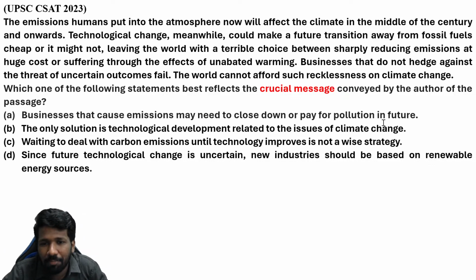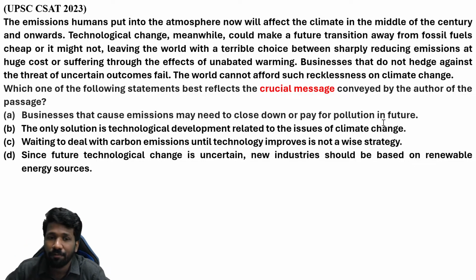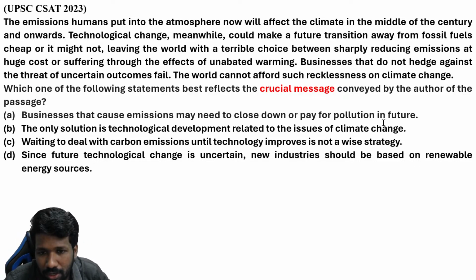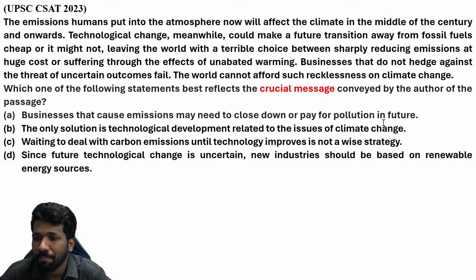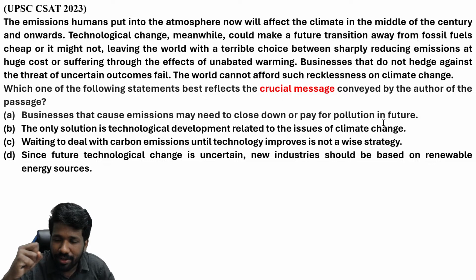So technological change, meanwhile. So it is telling about currently the problem of emissions. That will affect the climate in the middle. Yeah, now itself it is affecting the climate, you can relate it to that. But technological change, due to change in technology, could make a future transition away from fossil fuels cheap, or it might not, leaving the world with a terrible choice between sharply reducing emissions at high cost or suffering through the effects of unabated warming. So unabated means without any reduction of intensity, with the same intensity itself.